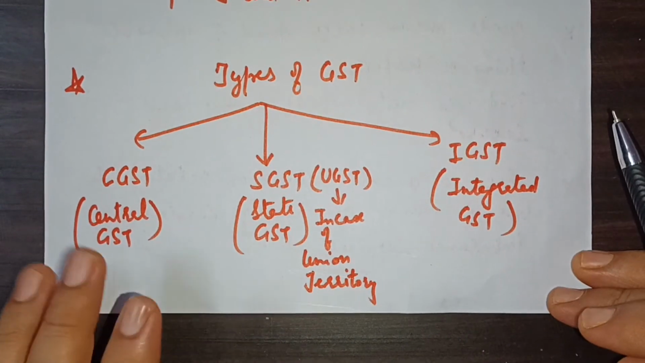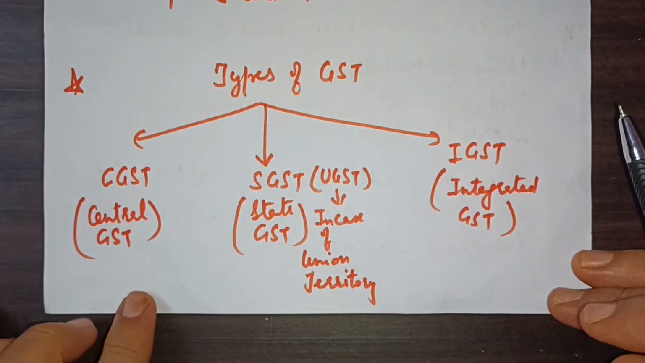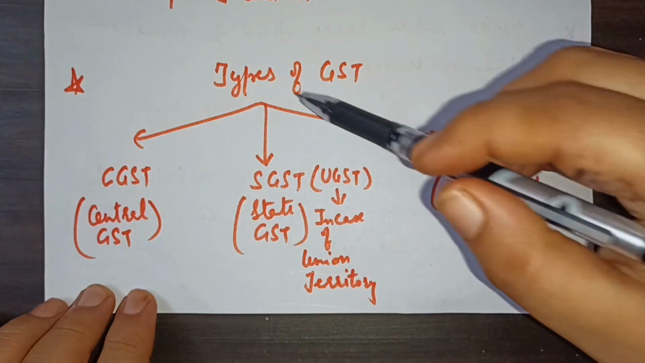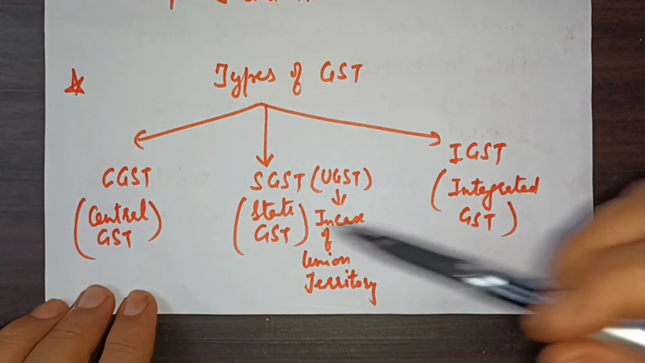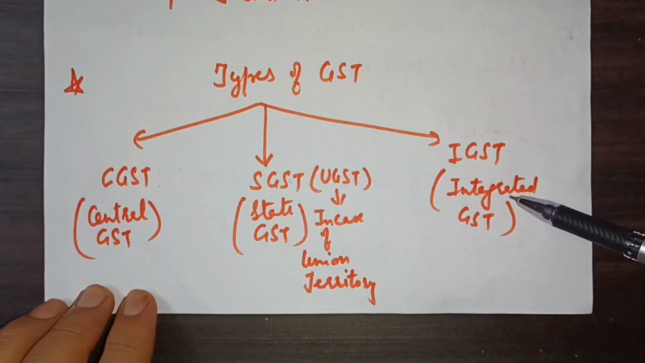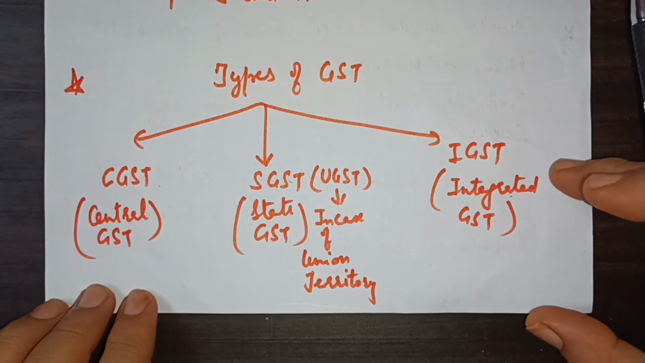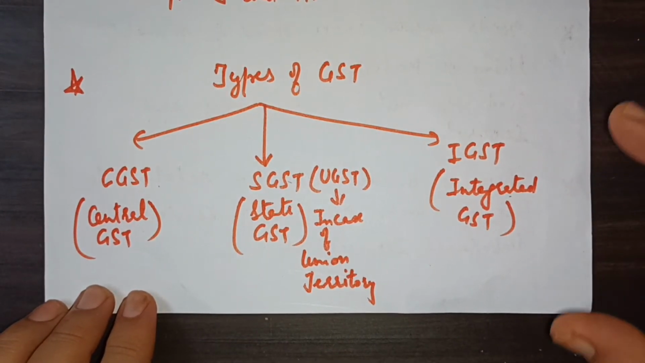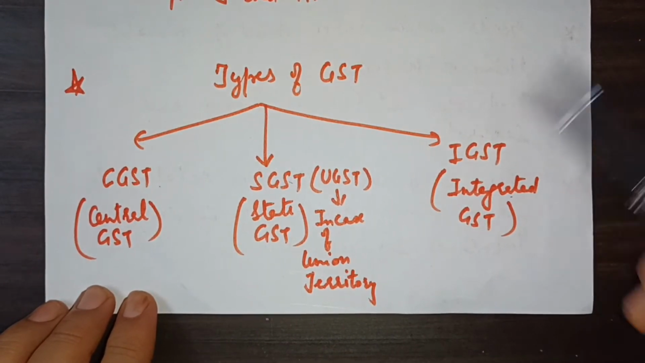Now the important thing comes, the types of GST. Mainly we have got 3 kinds of GST only: CGST, SGST, and IGST. Students, for this topic listen very carefully. The whole chapter will be dealing with these 3 kinds only.